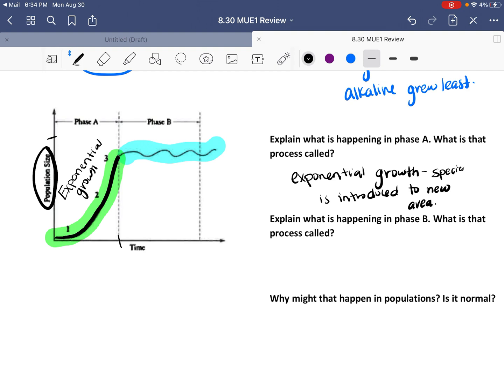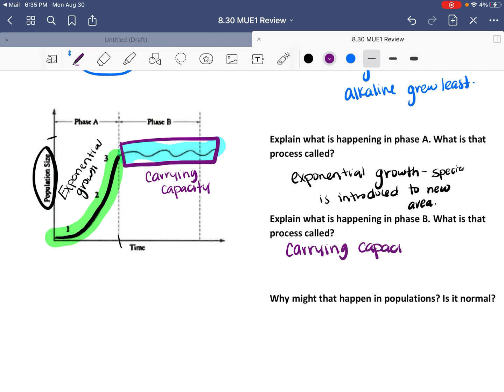Next, we have phase B. Phase B is called carrying capacity. There comes a time where our environment only has a certain amount of resources that it can use to sustain the population. A perfect example is our classroom. My classroom cannot hold 100 students. I do not have enough space. I do not have enough chairs. So that is an overpopulation. That is way over my carrying capacity. We are comfortable with the amount of students that we have so far. So phase B is carrying capacity.